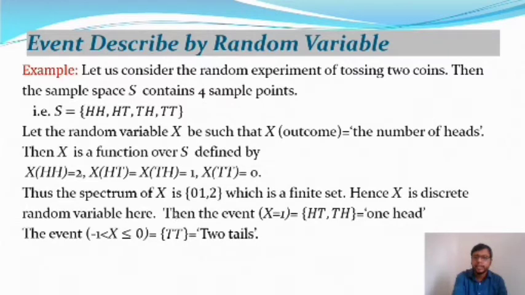Okay, so then the event X is equal to 1. This is the definition of the event where X is equal to a. In that case the outcome is 1 head, so X equal to 1 is either head tail or tail head. And for the event X equal to 0, the outcome is no head, that means 2 tails. So these are examples of events described by the random variables.